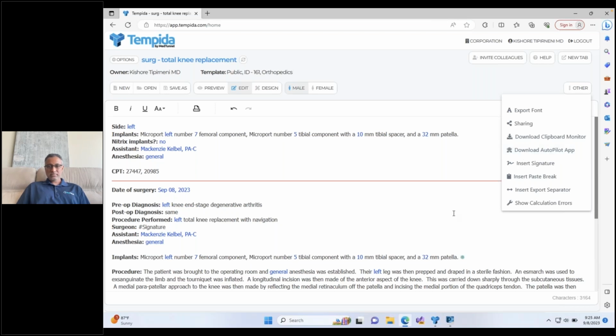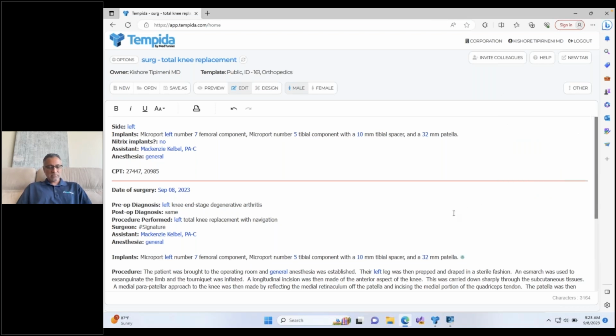Okay, that makes sense. What about from the electronic medical record perspective? Do we need to contact them and let them know what we're doing, or is it just something that exists kind of outside their universe? Yep, you don't have to contact them at all because there's no actual interface to the EMR.